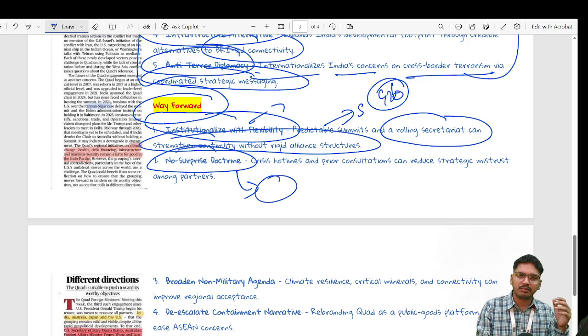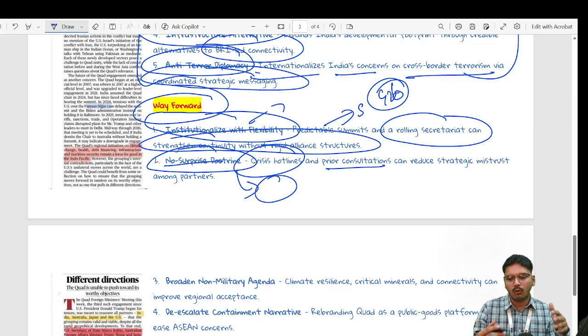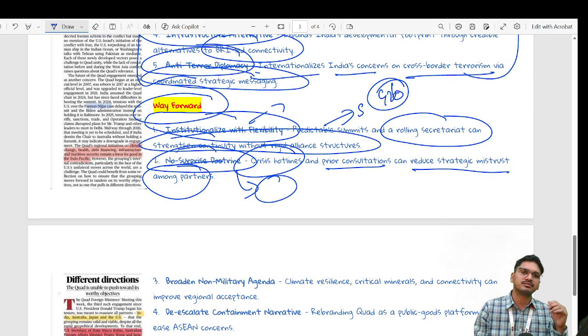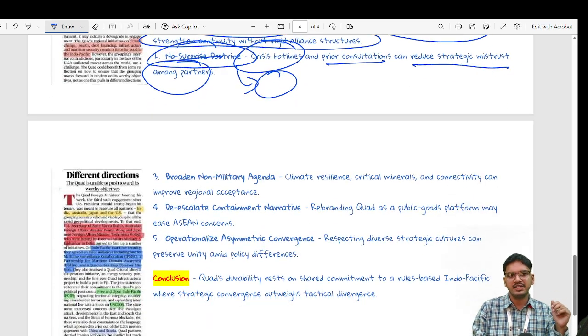So, keeping that in mind, if we make Quad such that there is a no-surprise doctrine, with crisis hotlines and prior consultation, the Quad can reduce the strategic mistrust among its partners, where we get to see a divergence in the idea of tackling China and securing the Indo-Pacific region.